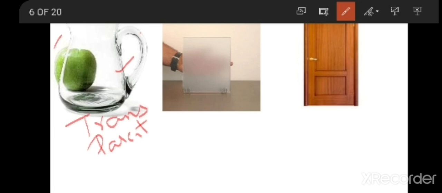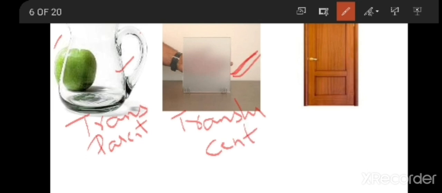That means you cannot see completely, but you can see a little bit. So the materials through which things are only partially visible, we call translucent material. This is translucent as it is only partially visible.